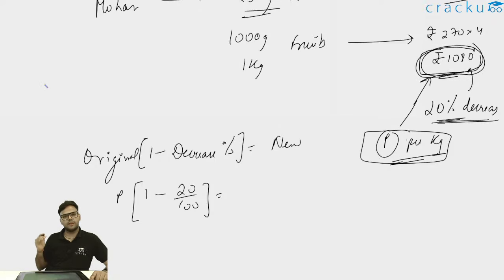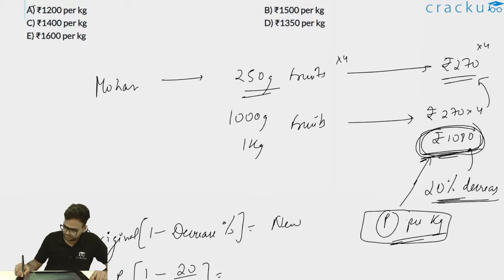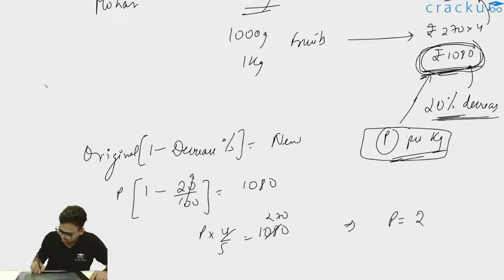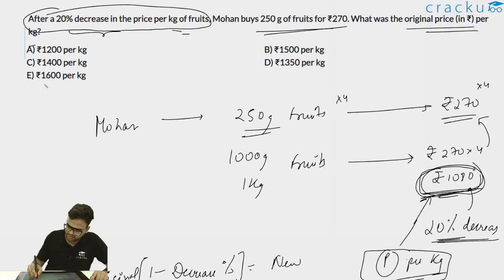That is, after a 20% decrease in price P, my price is 1080 per kg, and therefore I am getting 250 gram for 270 rupees. Now this will be 1 by 5, and 1 minus 1 by 5 is 4 by 5. So P into 4 by 5 will be equal to 1080, and thus this is 270. Thus P is equal to 270 into 5, which is rupees 1350. Therefore the correct answer is that the original price is rupees 1350 per kg. After a 20% decrease, it comes to rupees 1080 per kg, and therefore 250 gram for rupees 270. So option D is the correct answer.